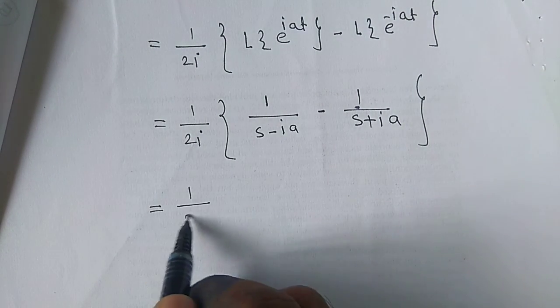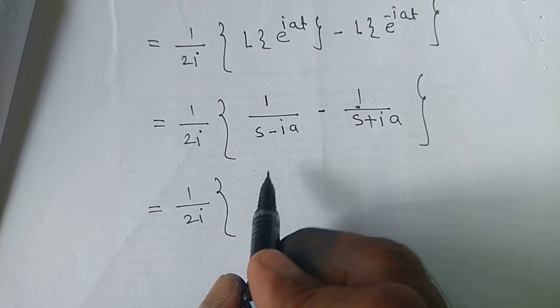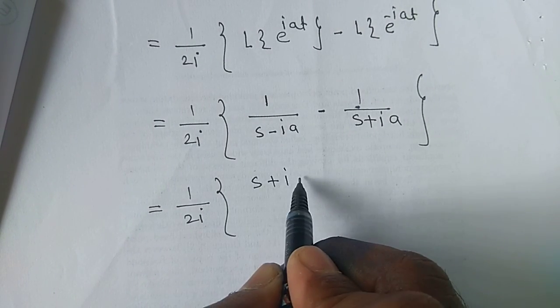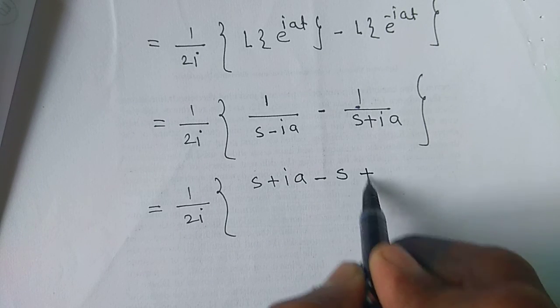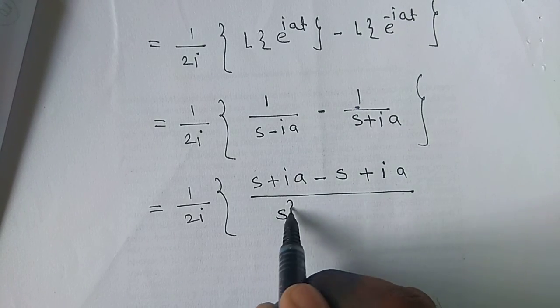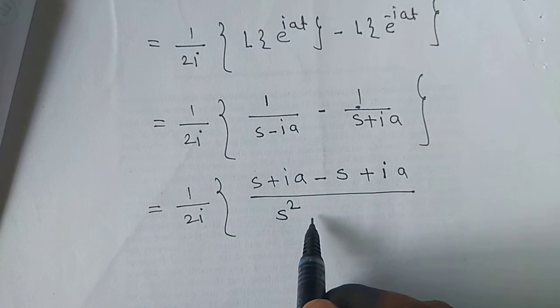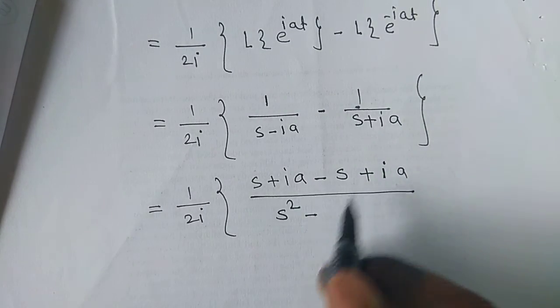Therefore 1 upon 2i into 1 by s minus ia minus 1 by s plus ia. Cross multiply: s plus ia minus s minus ia, divided by s square minus minus